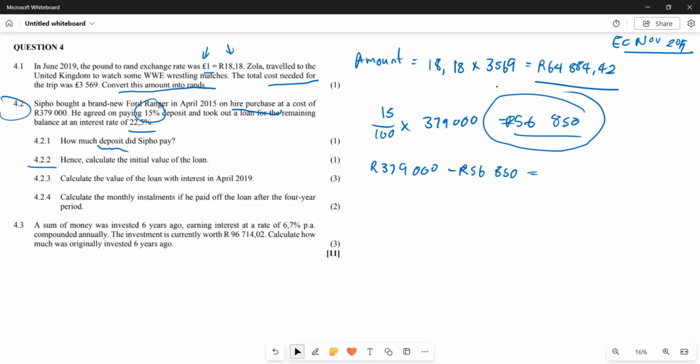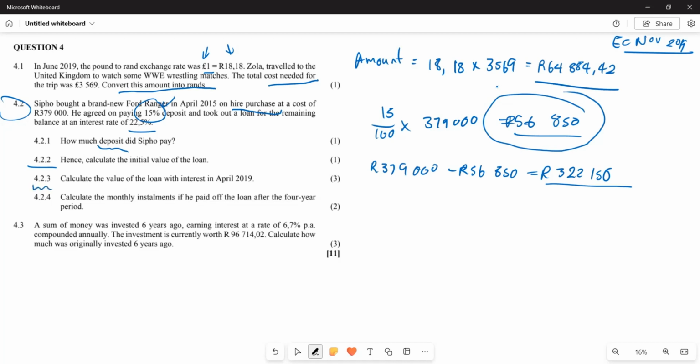So therefore, the loan that will fall in your hire purchase is going to be 322,150 rand. This is basically going to be the value of the loan now altogether, because they said the 15% was paid off. So if we take out the 15% which was paid off, this is the amount of money that we are going to be remaining with.